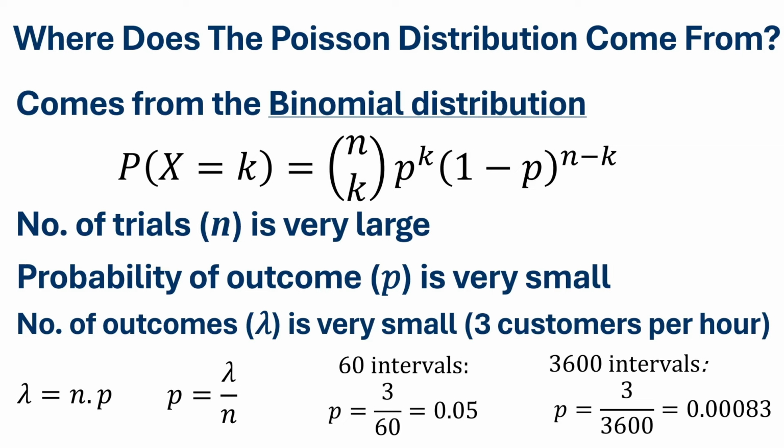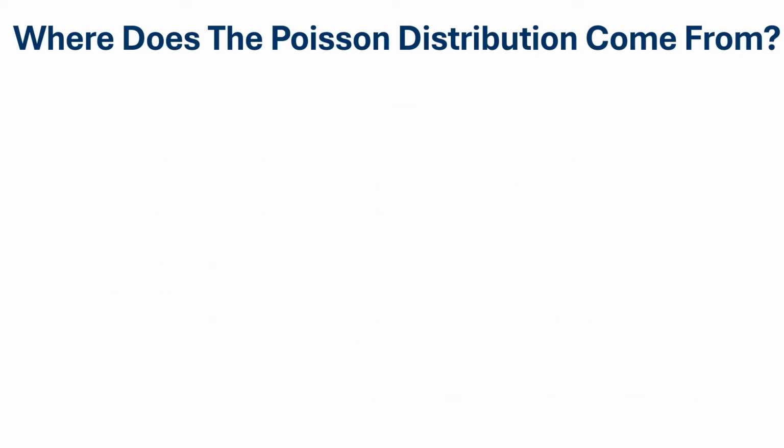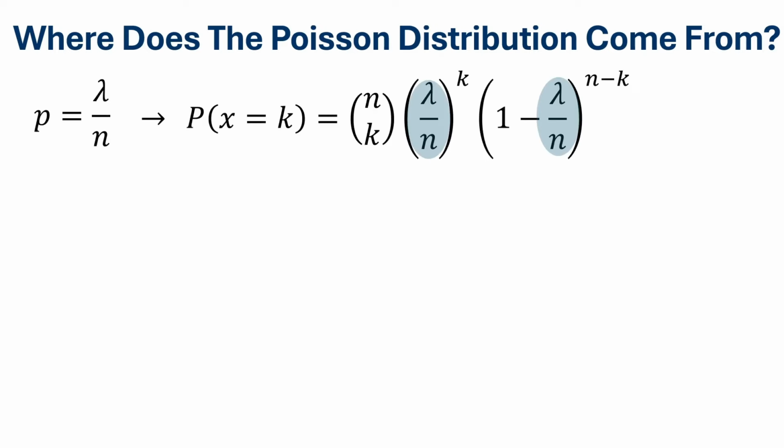What we're going to do now is derive the Poisson distribution from the binomial distribution using our definition of lambda. The first step is to substitute p is equal to lambda over n into the equation of the binomial distribution as can be seen on the screen. Wherever there's a small letter p, we replace it with lambda over n.